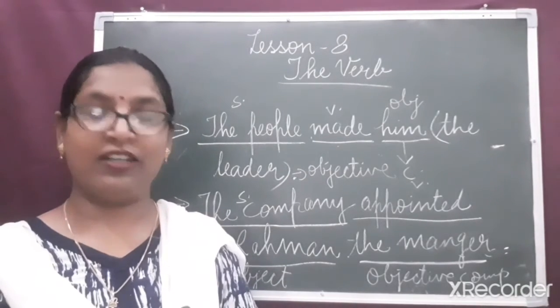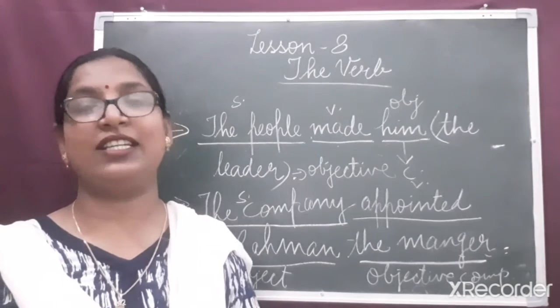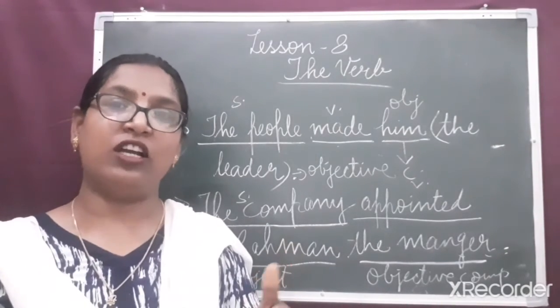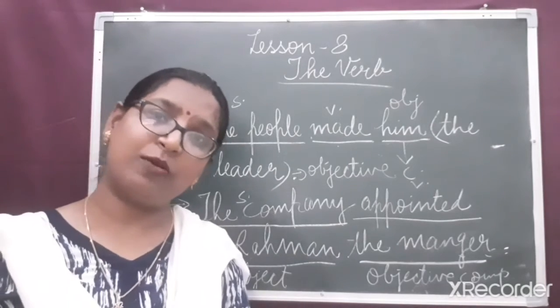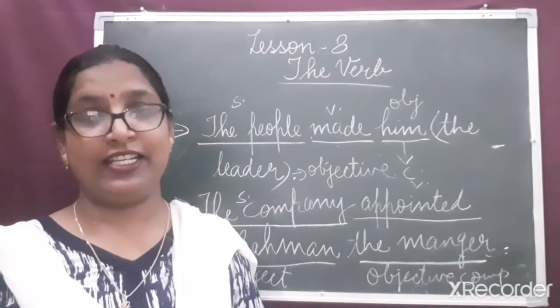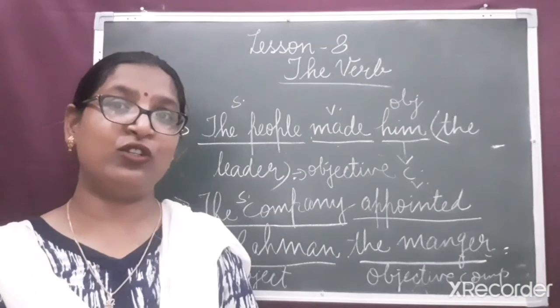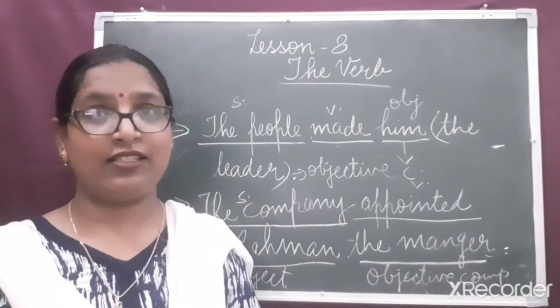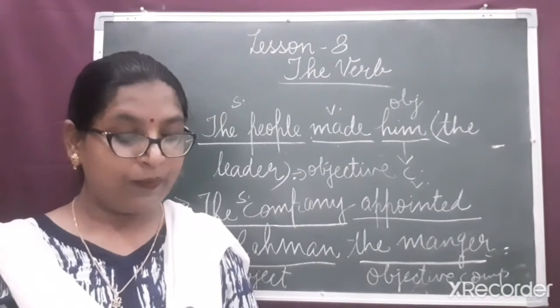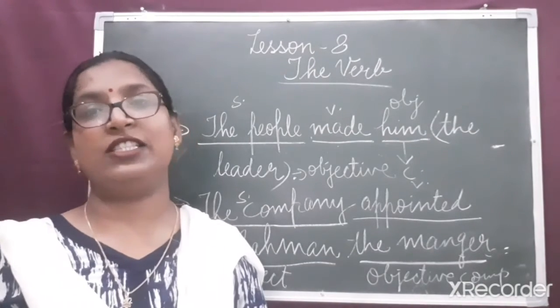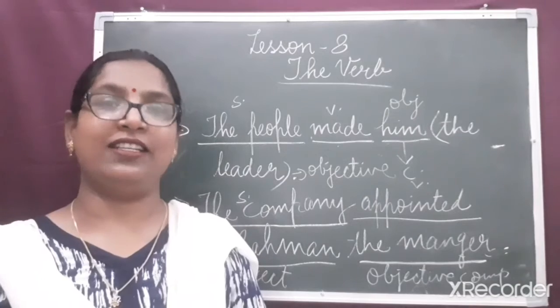Subject and predicate. And dear children, I told you that in every sentence there is a verb. Without a verb, the sentence cannot be complete. So, verb is always part of the predicate.